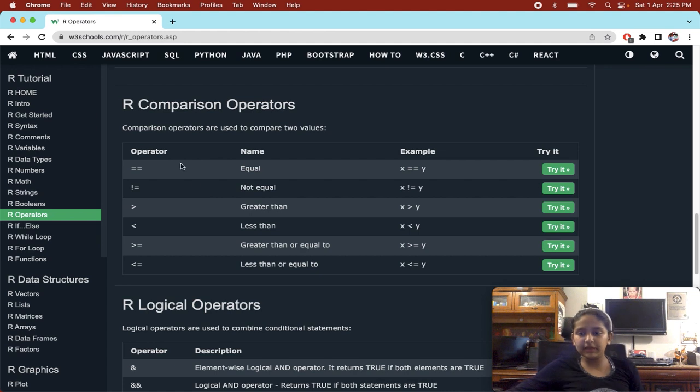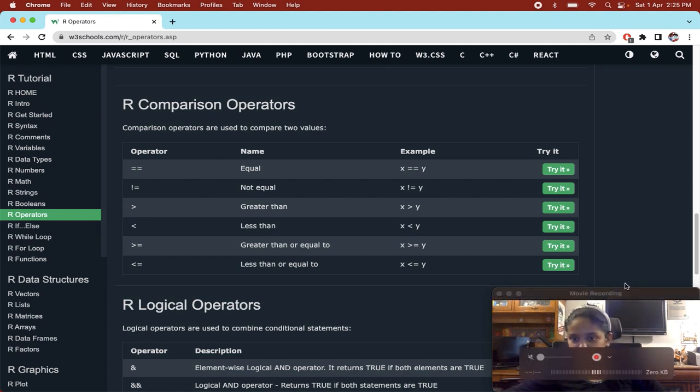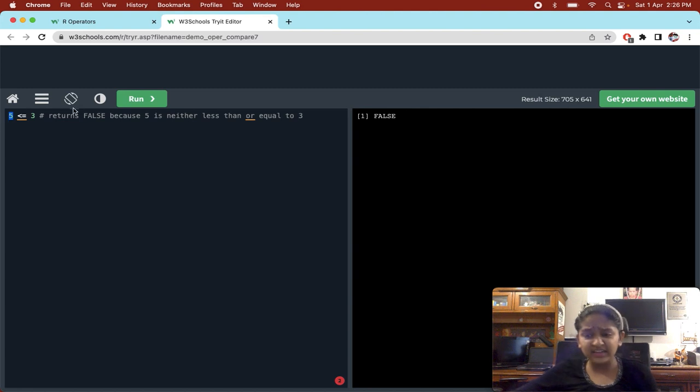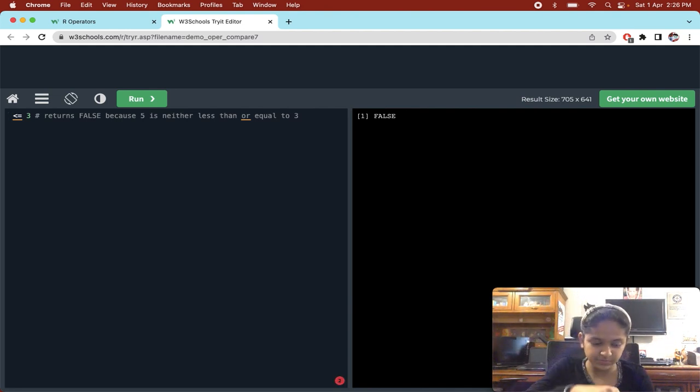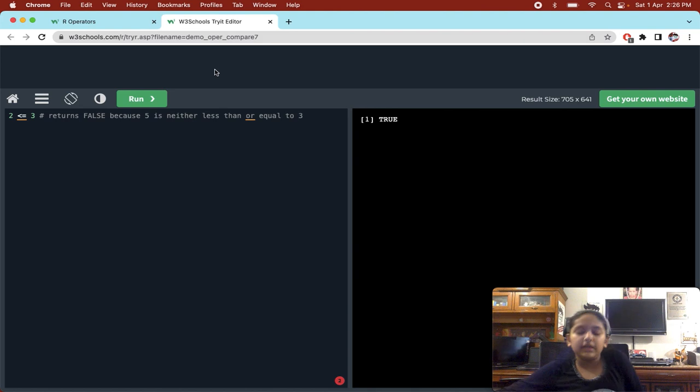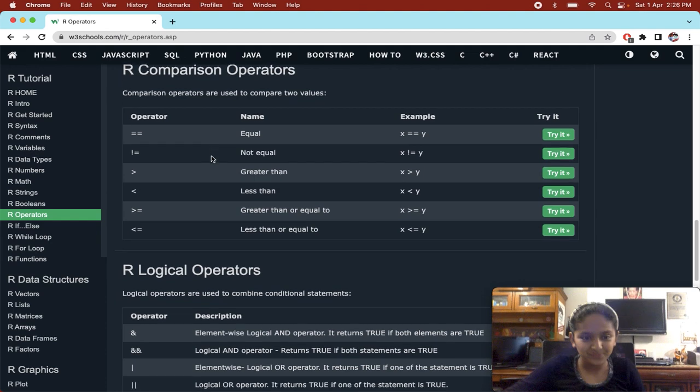And similarly, the less than or equal to operator also does the same, right? So here it will return false. Why? Because 5 is not smaller than 3, neither is it equal to 3. But then it will get true for 2, because 2 is not equal to 3, but 2 is less than 3, right? So it is going to get true.